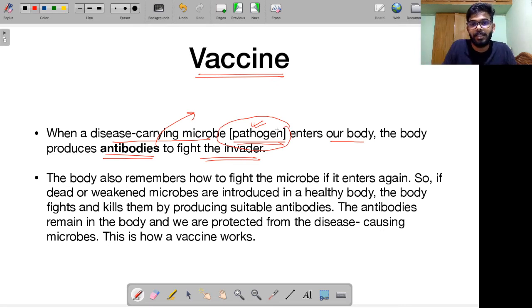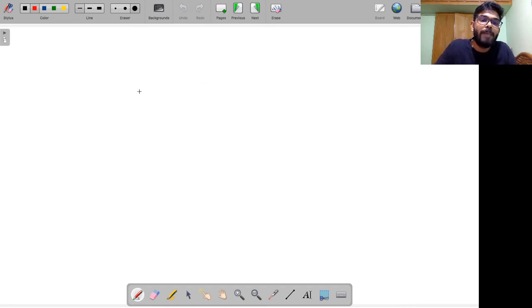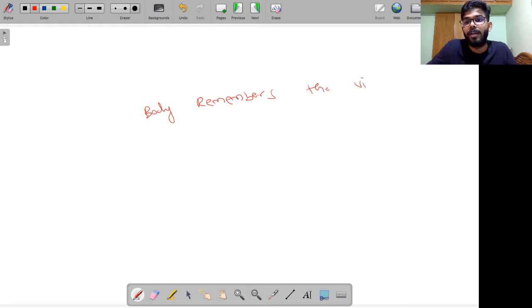Something special is that our body remembers how to fight the microbe if it enters again. You might have wondered why, when you get chickenpox once, it is very, very, very rare that you will get chickenpox a second time. Let's try to understand this. The first time you got chickenpox, your body remembers the virus. You have fought chickenpox once, so you know how the chickenpox virus looks. Your body knows what kind of antibodies to produce and how to respond if the same virus attacks again.